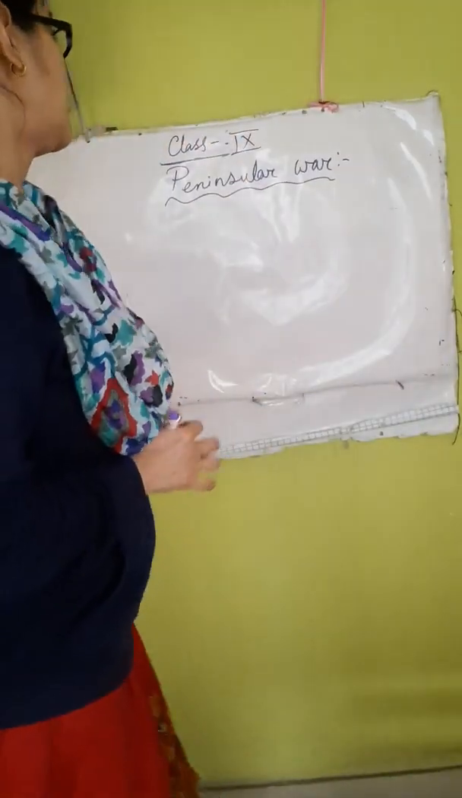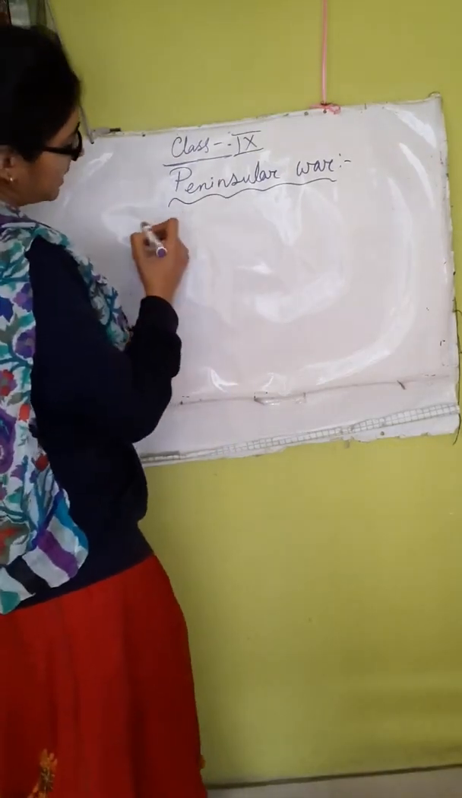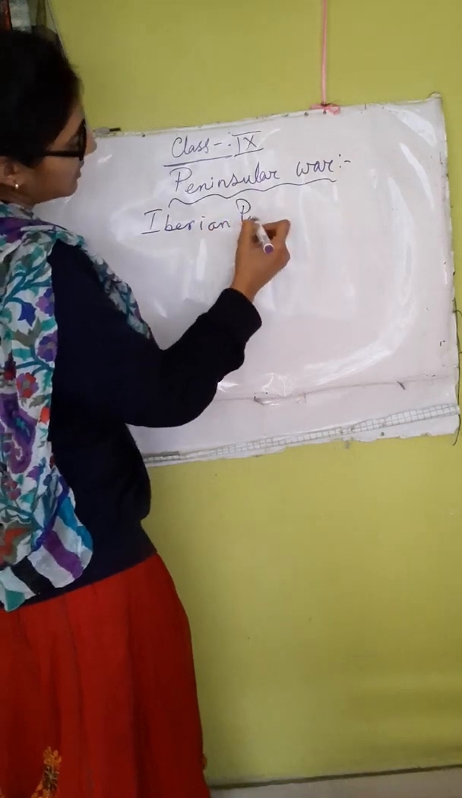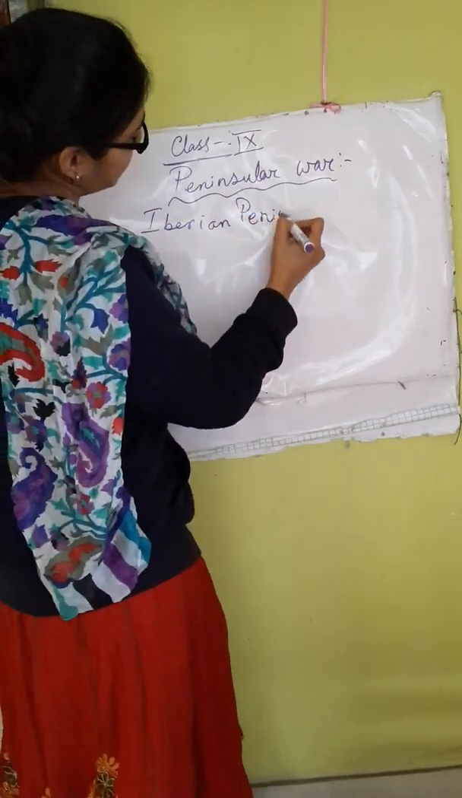We are continuing with our second chapter, Napoleon Bonaparte and the Napoleonic Empire. Today we will discuss the Peninsular Warfare of Napoleon Bonaparte. The first thing that we should remember is that the Iberian Peninsula is where the war took place.